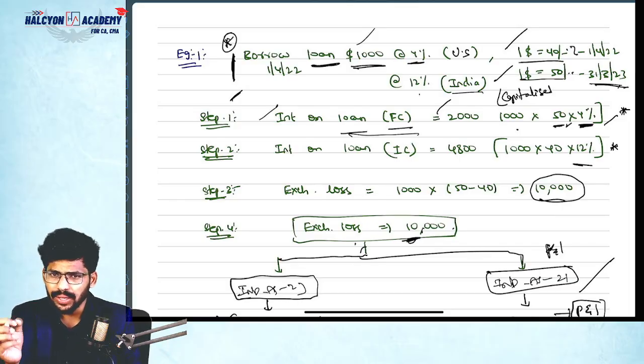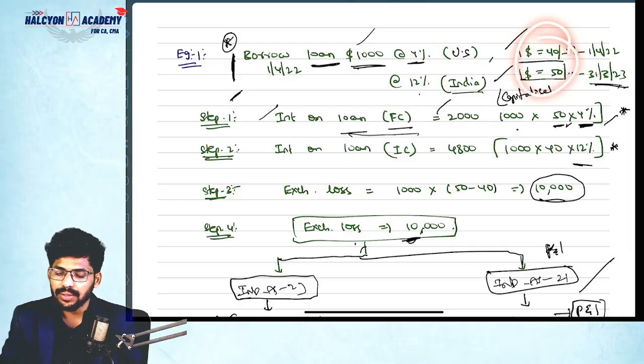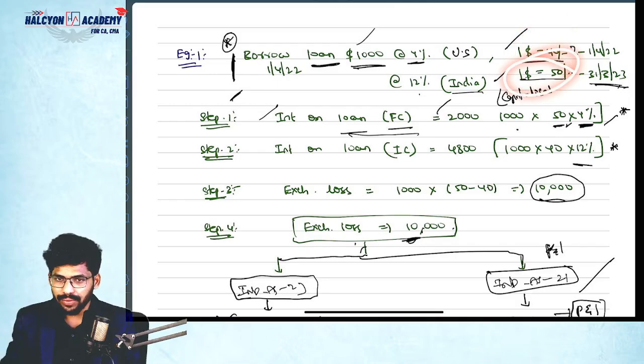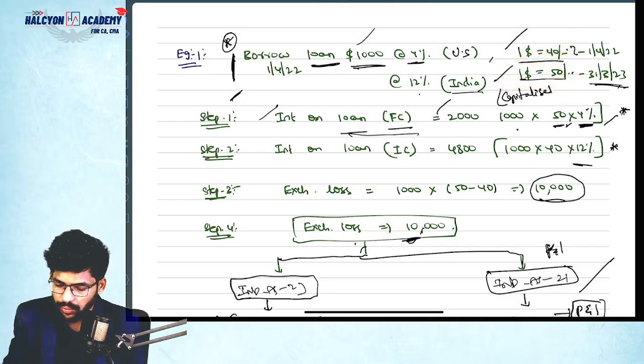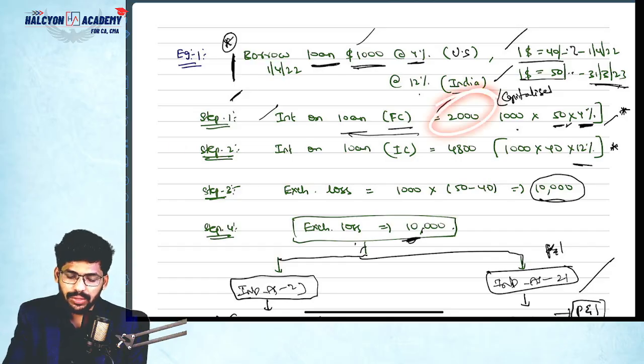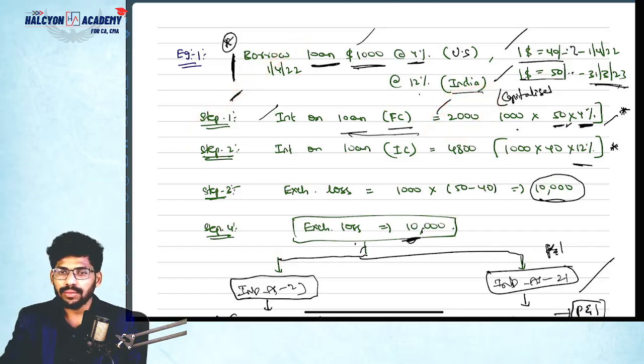Now we want it in rupees, right? In the calculation of interest, on which date do you need to pay interest? Basically year ending only. So on that date you calculate the interest. The exchange rate is $1 equal to 50 rupees at year ending. So you need to pay interest at 50 rupees per dollar. 40 into 50 is 2000. So this is the interest as per foreign currency.